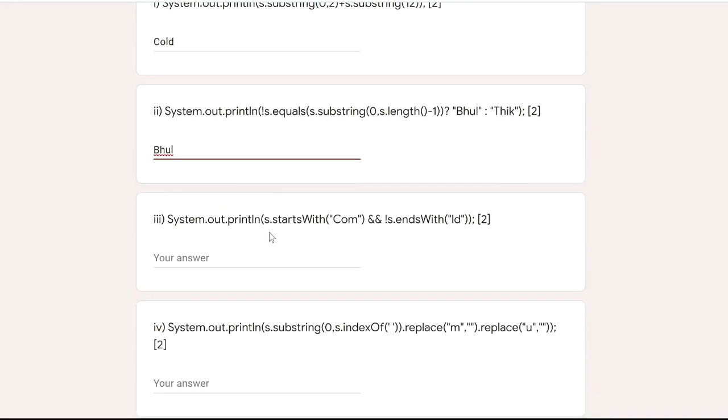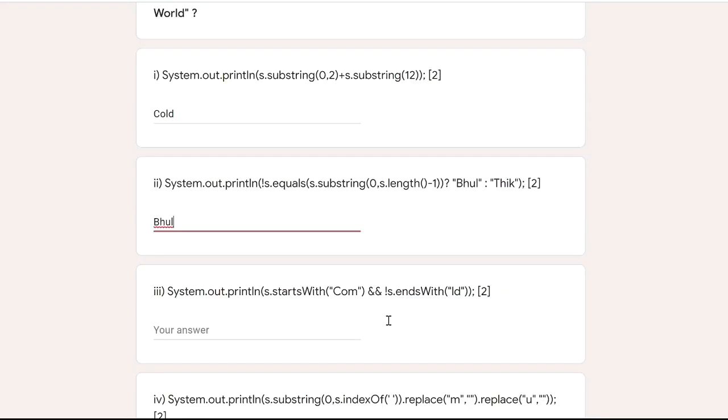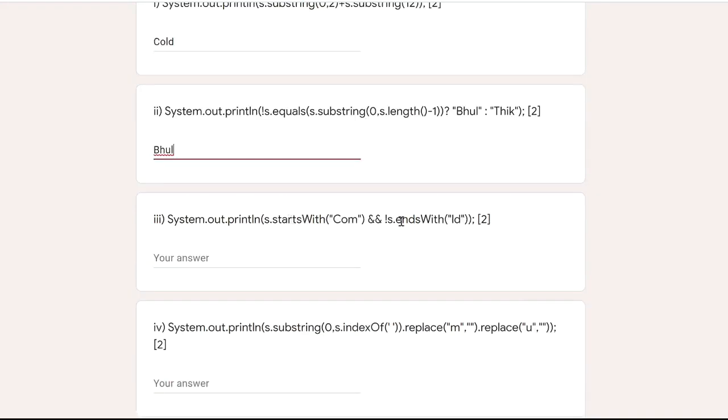Next, System.out.println(s.startsWith("com")). S is computer world, it starts with com, so it is true. And here endsWith also returns a boolean value, true or false. s.endsWith("ld"), computer world. Yes, it is true, and not gives the complement of that, that means false. So from here we are getting true and from here we are getting false. So true and false means the logical AND operator returns what? False. So the answer is false.